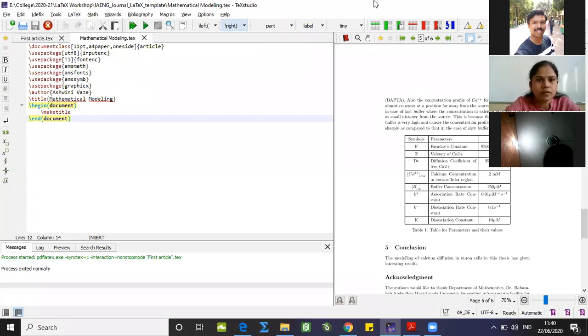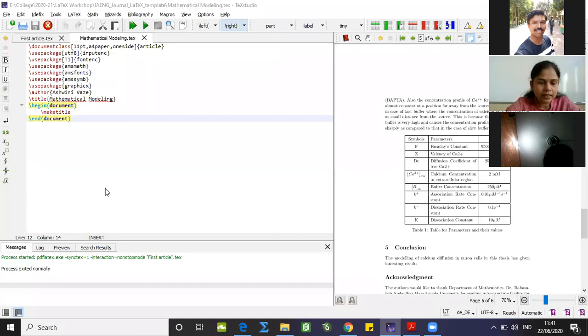So this is our TeXstudio environment. Before we go for that short program, let me explain this particular environment first of all. So you can see over here, on the left-hand side, the first section, where the mathematical modeling.tex file you are observing. So this is our equation editor or programming window, you can say, where the coding for our article, research article or paper we are going to do.